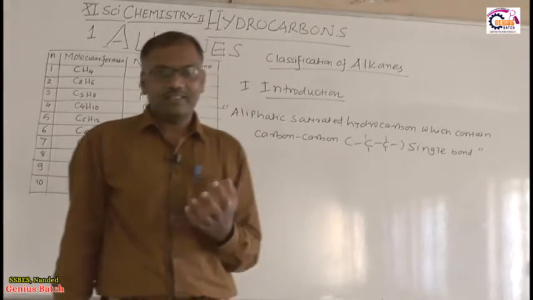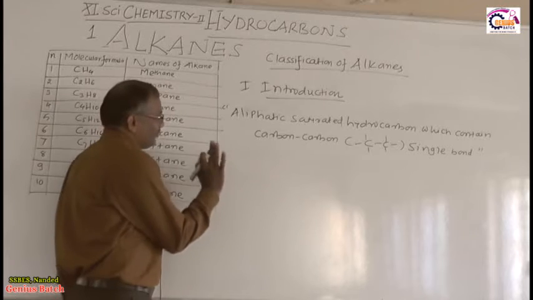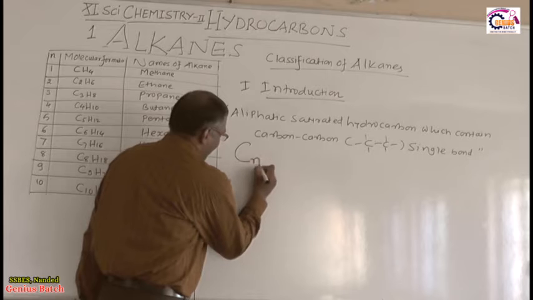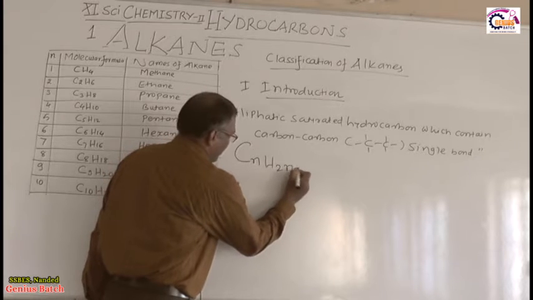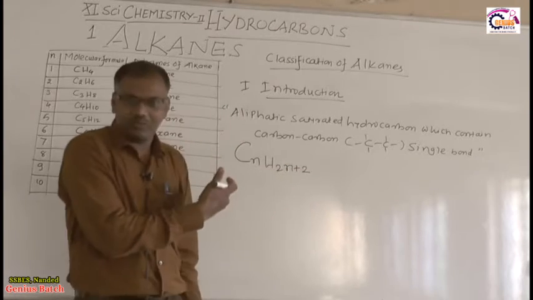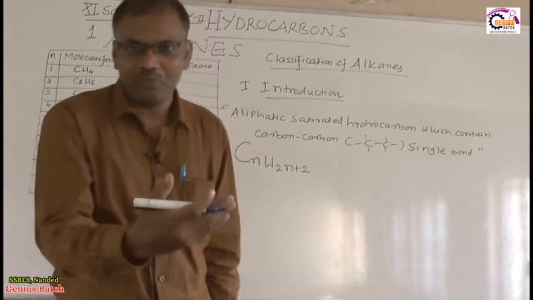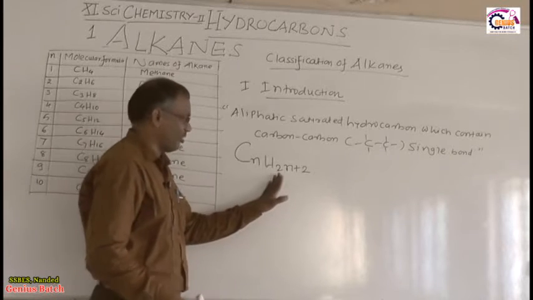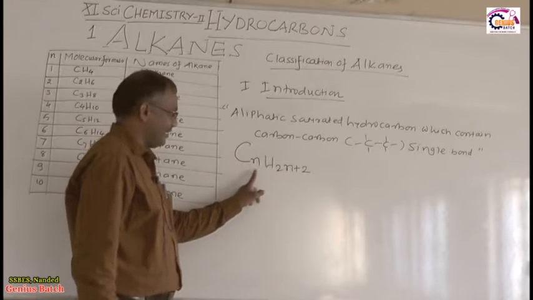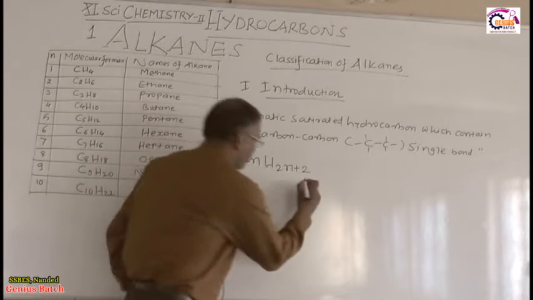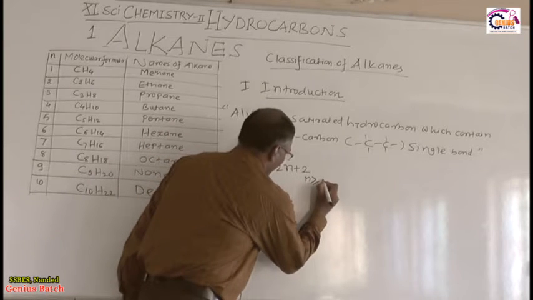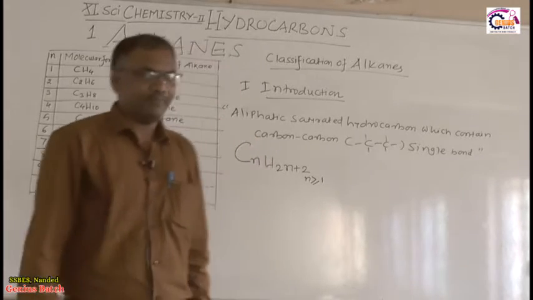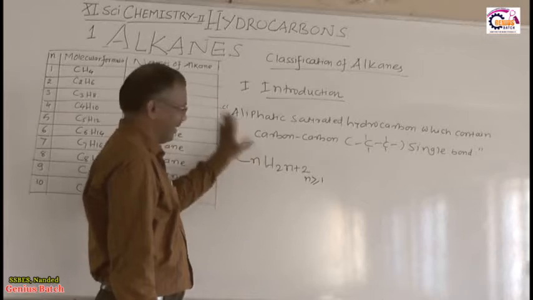So we have learned the definition of alkane. What is the general molecular formula of alkane? The general molecular formula of alkane is CnH2n+2. This formula you have studied in the functional group topic, that is in general organic chemistry. So this is the general molecular formula of alkane, CnH2n+2, where n is equal to 1 or more than 1, right?